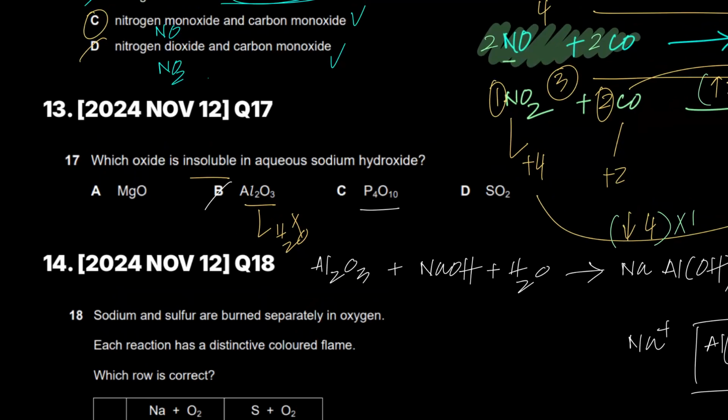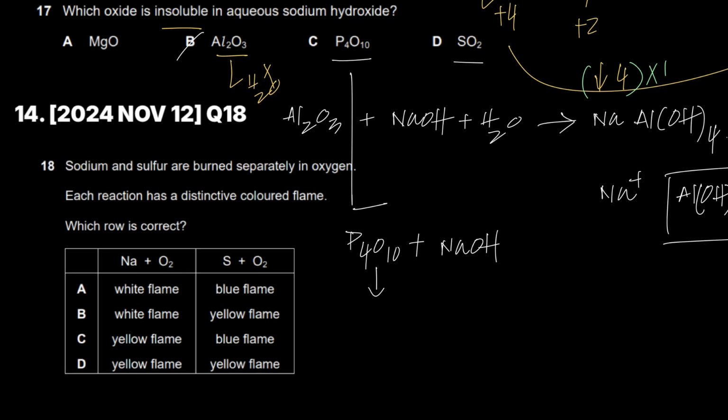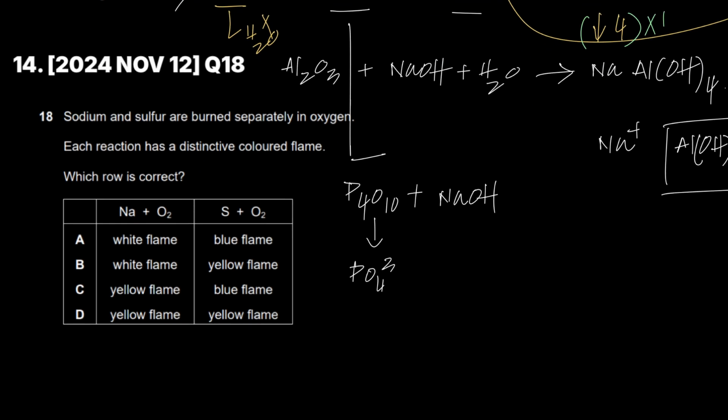Now, P4O10, SO2, they all would react with sodium hydroxide because they're both acidic oxides. Acidic oxides do in fact react with bases, right? P4O10, and I've even shown you these equations, react with sodium hydroxide. What would it give you? P4O10's negative ion is PO4 3 minus. And sodium's ion is sodium 1 plus. So this would form Na3PO4 plus H2O.